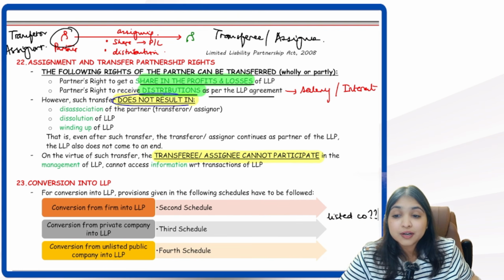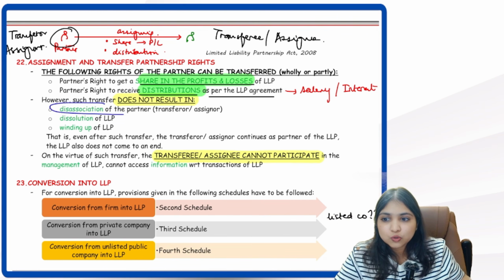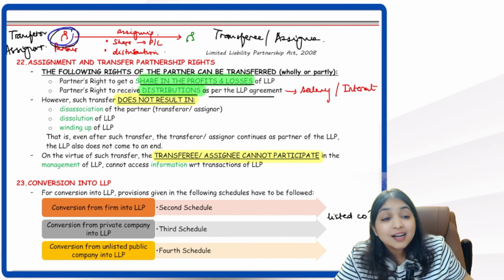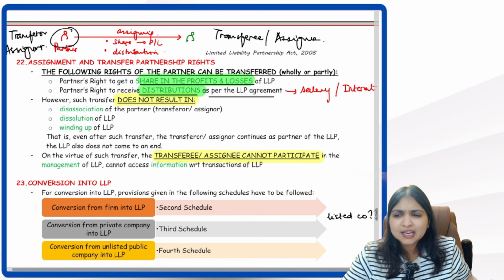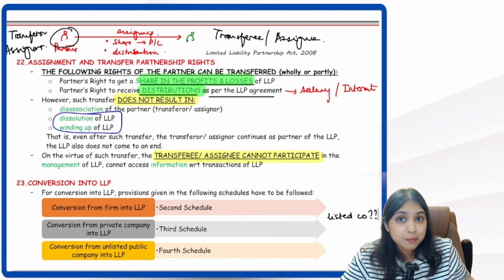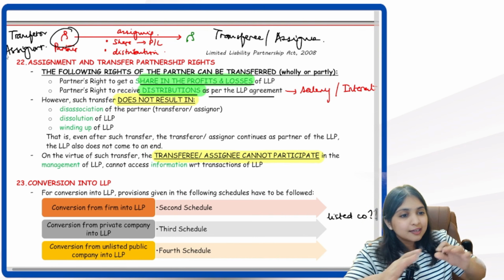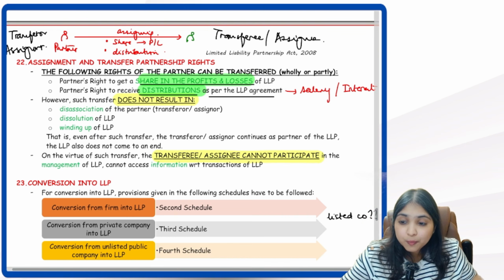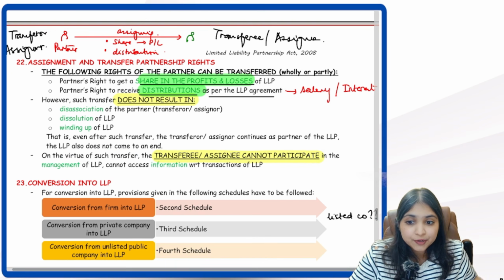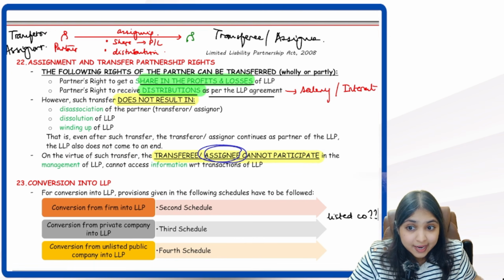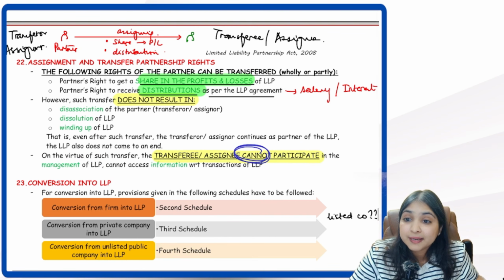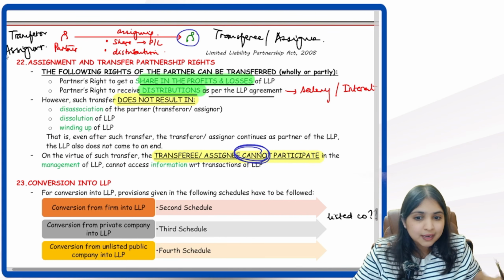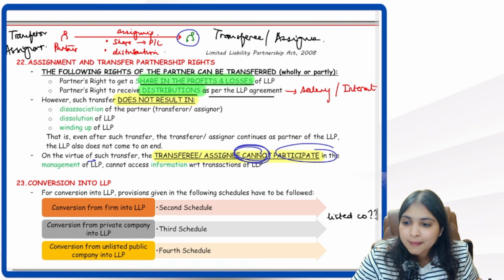But this transfer does not result in disassociation of partner, which means Red continues to be partner. He does not get disassociated from the LLP. Then it will not result in dissolution or winding up of the LLP, which means Red continues to be the partner. Then one more point on the virtue of this transfer. Will the transferee or assignee, that is Green, can he participate in the management of the LLP? He cannot. He cannot participate in the management. Transferee does not become the partner. So Green cannot participate in the management of the LLP.